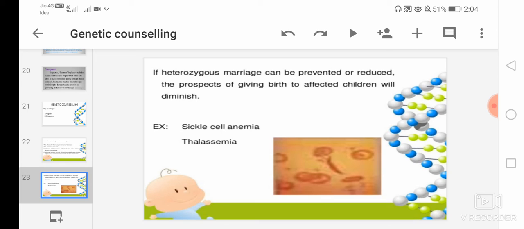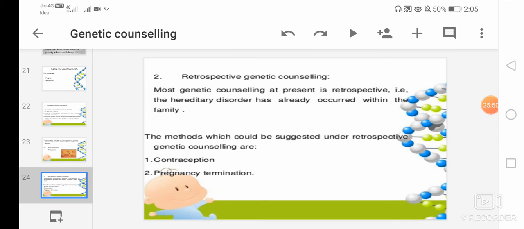And for example, water disease can be there. For example, sickle cell anemia and thalassemia.